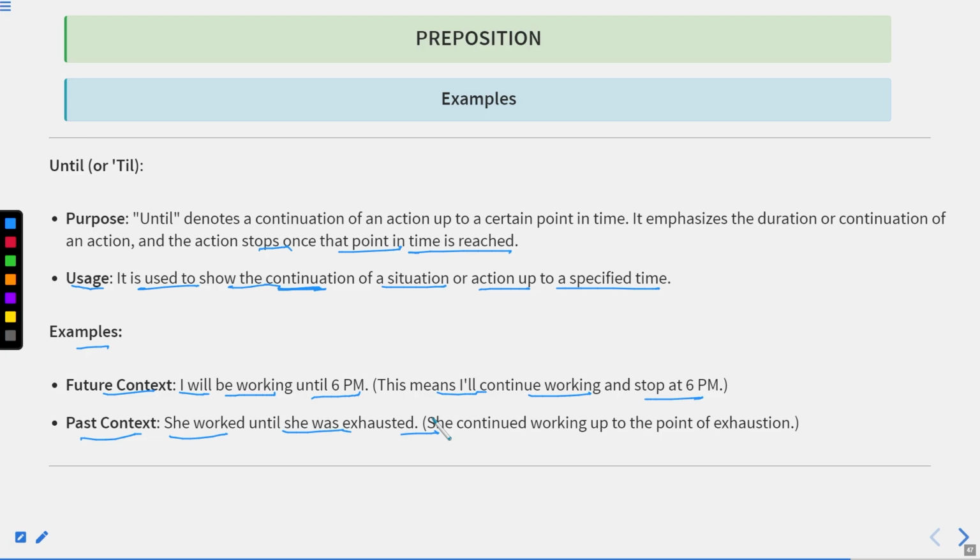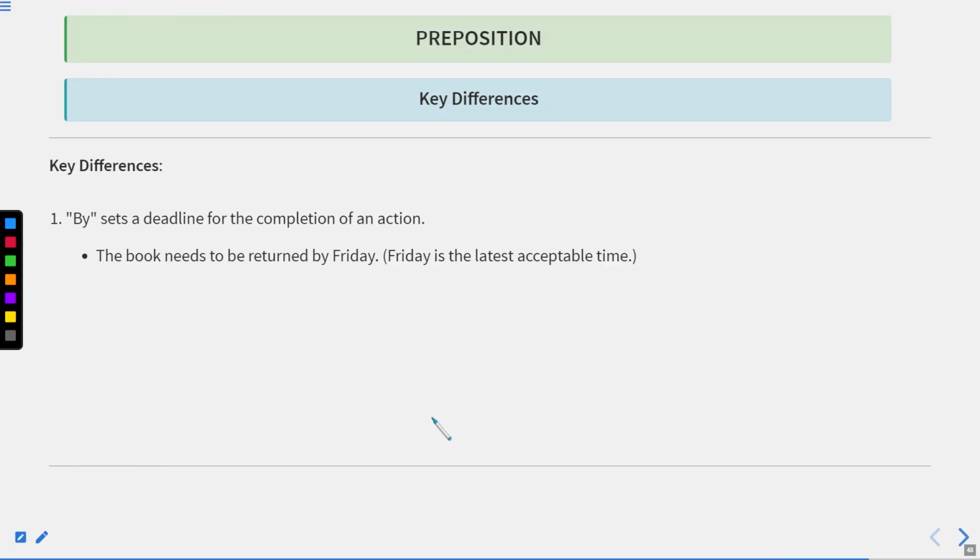Okay, now till and until, they both can be substituted with each other because both these words serve the same meaning. However, there is a difference that can be noticed. Okay, however, these two words do not have different meanings. Here we can see the key differences. By sets a deadline for the completion of an action. The book needs to be returned by Friday. Friday is the latest acceptable time. Okay, or you can say the last acceptable time.